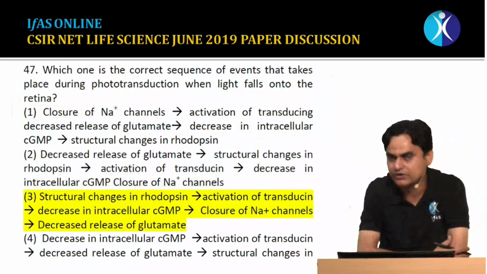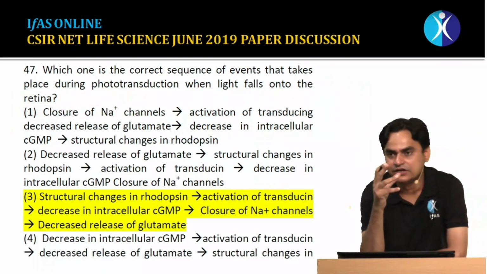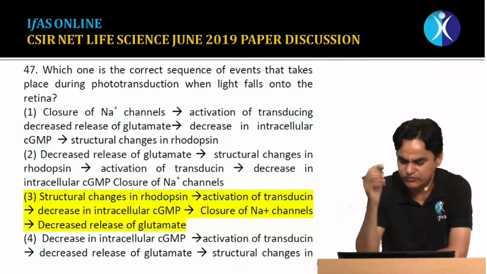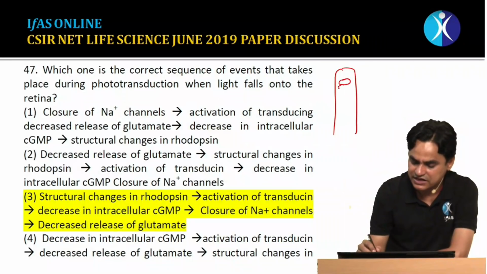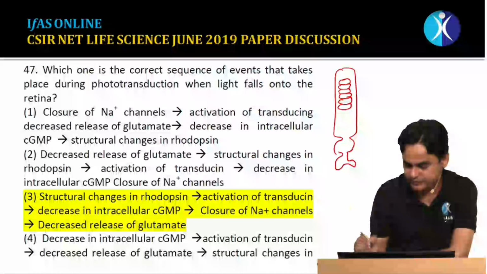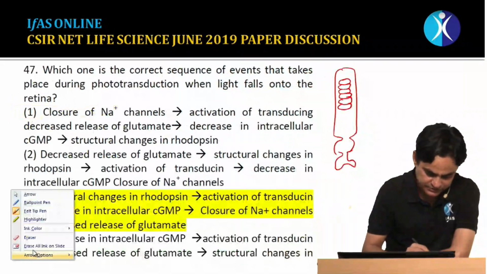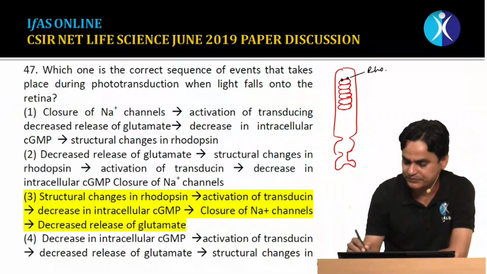Then moving to question number 47. Basically this question is again from animal physiology, from sensory organs, from the eyes, about vision, how light interacts with the rod cells and then there is signaling. We have already discussed these rod cells, and within the rod cells there are disc-like structures, and on the disc-like structures there are photoreceptors referred to as rhodopsin.